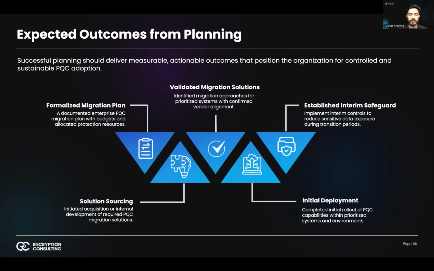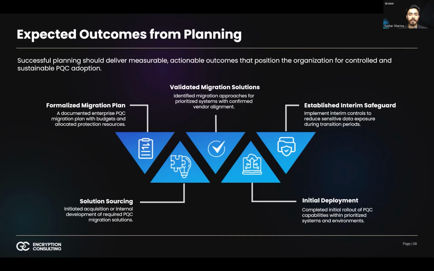It specifies budget allocations aligned to hardware refresh cycles, software upgrades, vendor engagement, testing environments, and staffing requirements. It formally assigns ownership and accountability across business units, security teams, infrastructure groups, and executive sponsors. Most importantly, it prioritizes critical assets based on risk exposure and business impact, ensuring that protection efforts are both strategic and defensible. At this stage, migration becomes embedded into enterprise planning cycles rather than treated as an isolated security initiative.